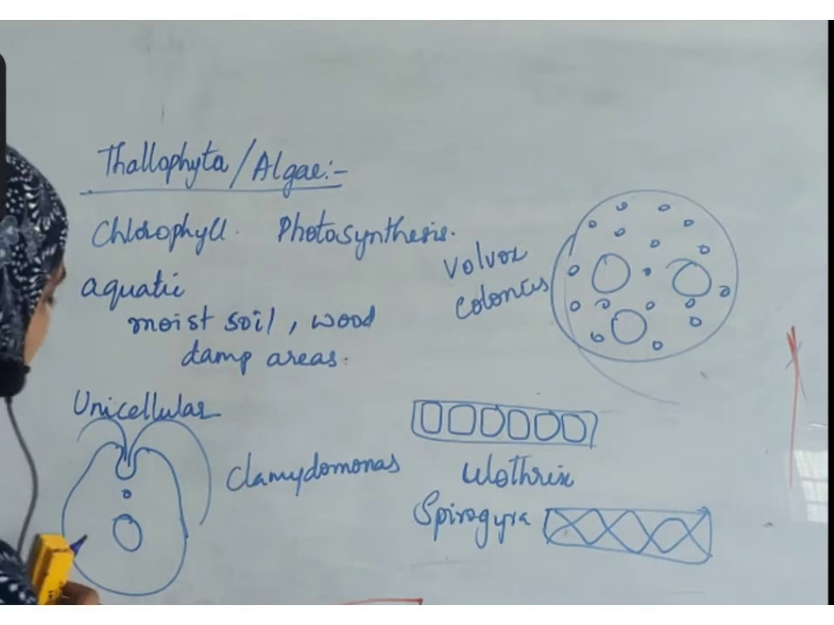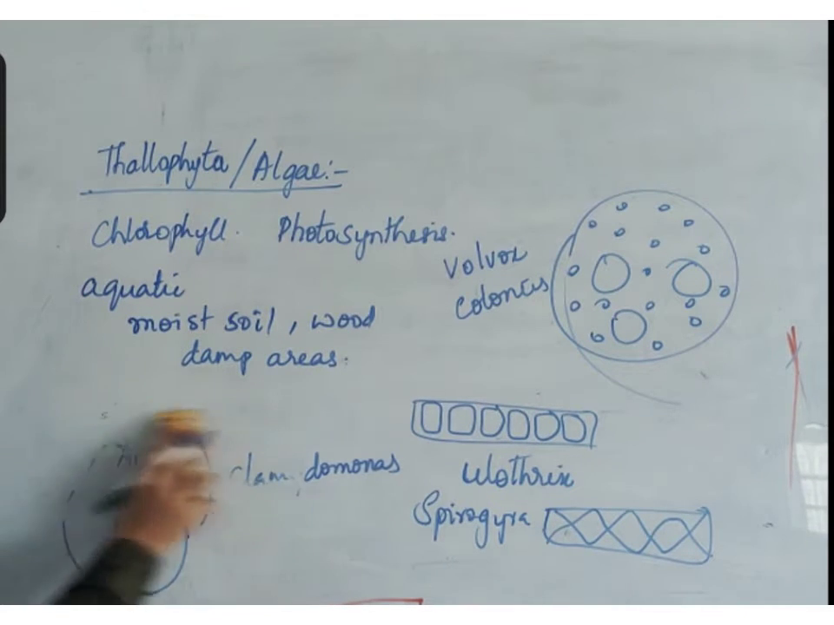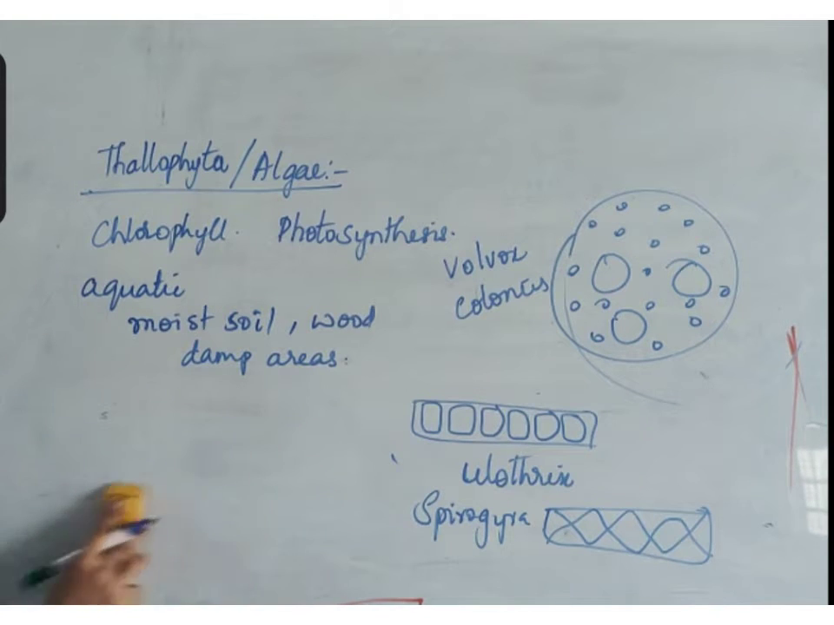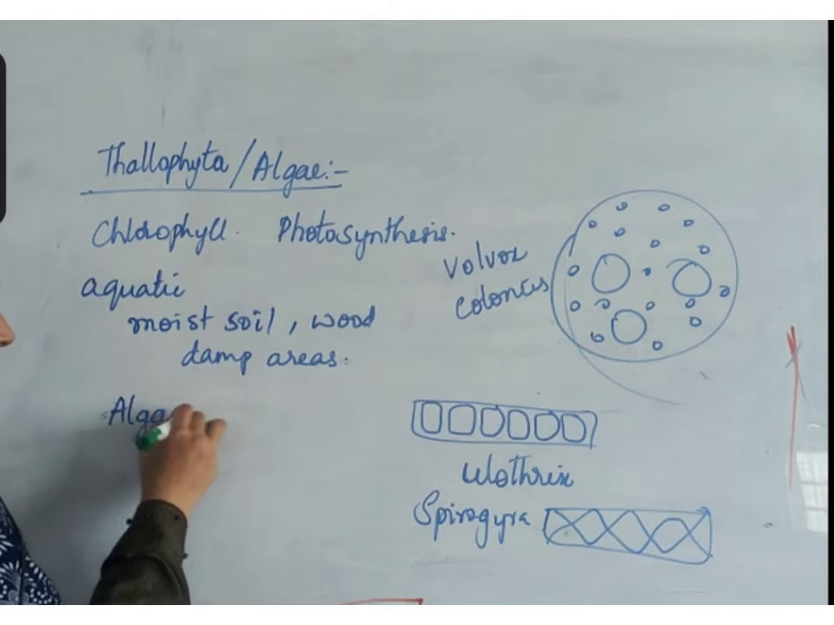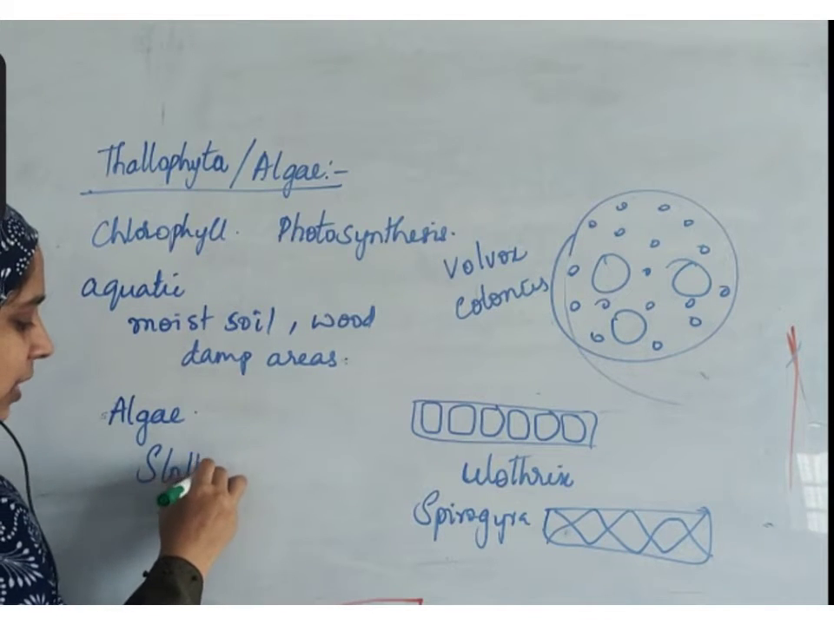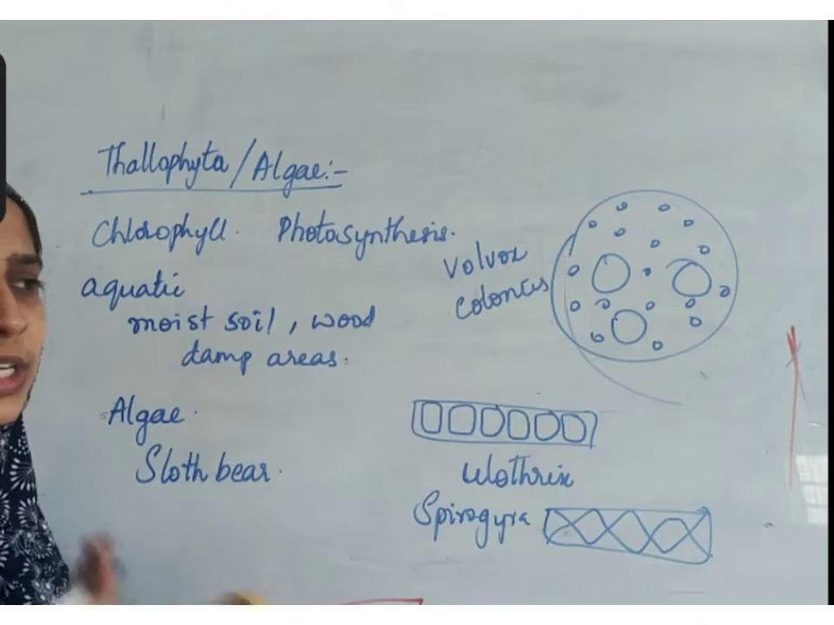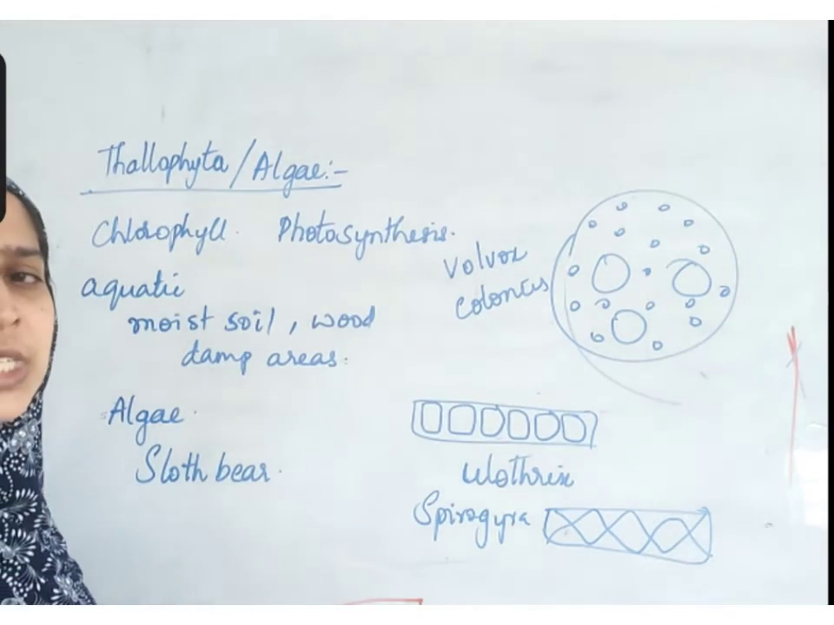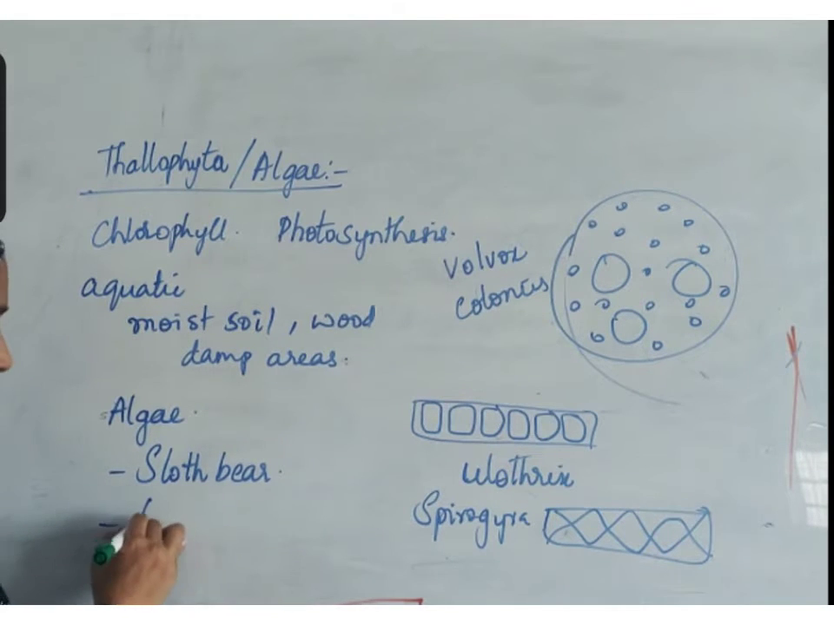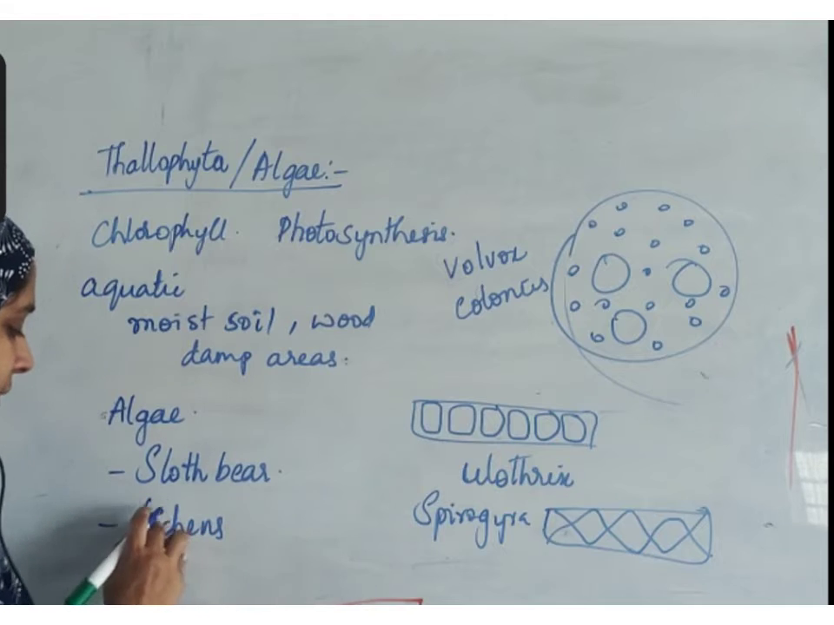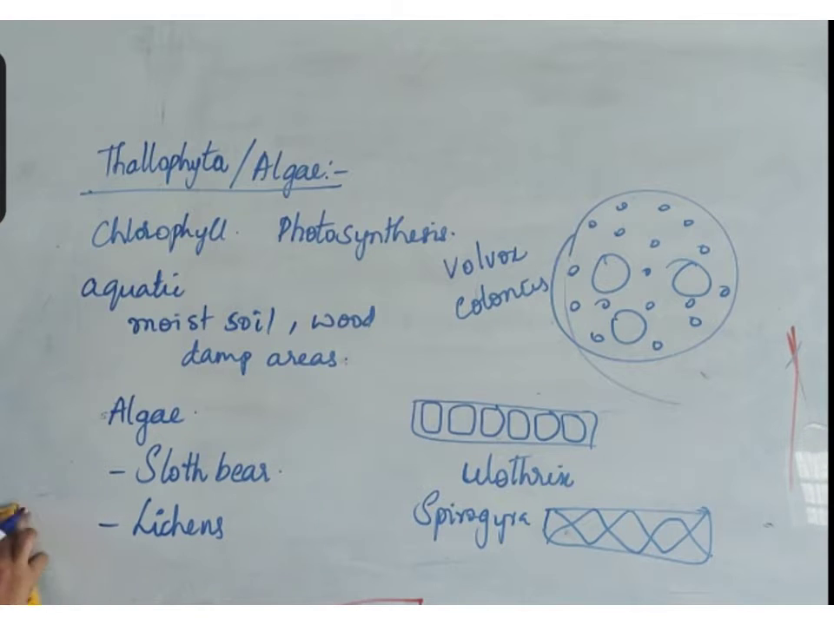Almost all of them are autotrophic, but you can see some symbiosis also. You know many plants live in symbiosis. Like that, algae also live in symbiosis with the sloth bear. The sloth bear is a bear which is lazy. When it is born, it is white in color. After a few days, it turns green because of symbiosis with algae. Lichens are the symbiosis between algae and fungus. So some of them show symbiotic nutrition also.